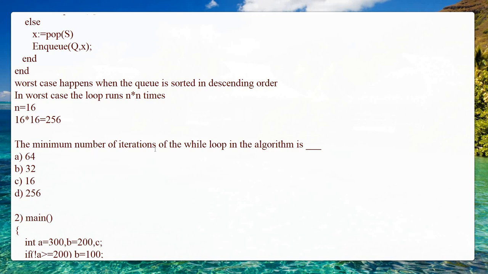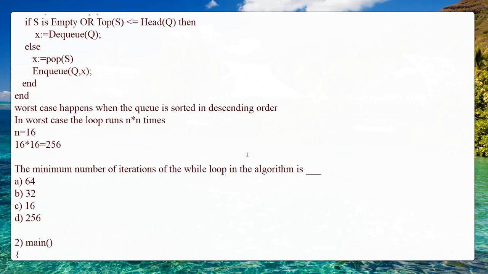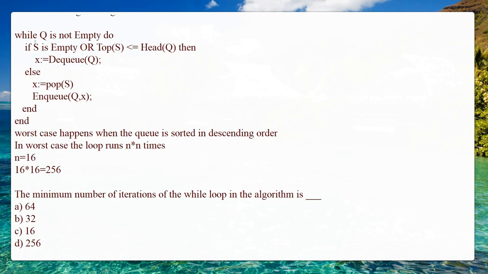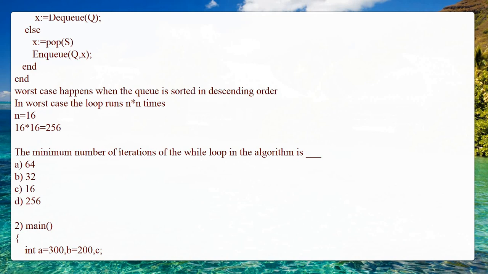So the minimum number of iterations of the while loop in the algorithm that can be performed is 16 into 16, which is 256. From the options, which are 64, 32, 16 and 256, option D is the correct answer for the question, which is 256.